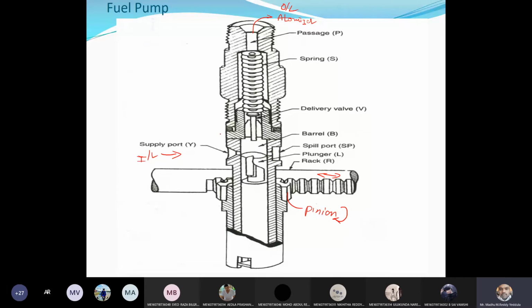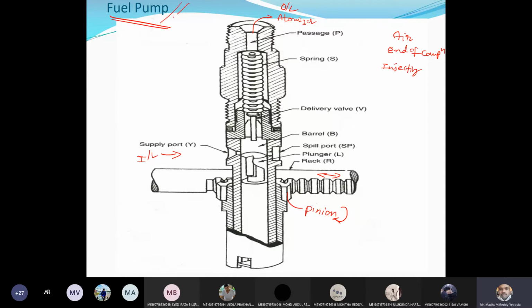Because in diesel engine we are not mixing the diesel with the air, right? So during the suction stroke, only air will be admitted into the engine cylinder, and the same will be compressed during the compression stroke. And at the end of the compression, we are injecting the diesel with the help of fuel injector or atomizer, right? So in order to supply the diesel to the atomizer at the required pressure, then only the atomizer can supply the diesel. So in order to build up the pressure, we are using fuel pump.